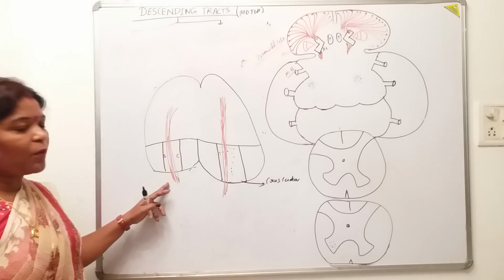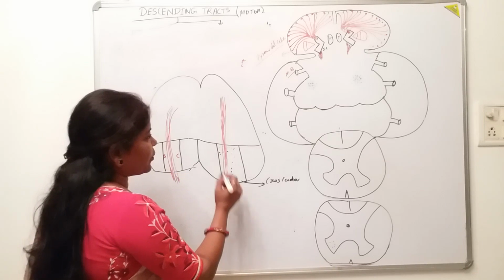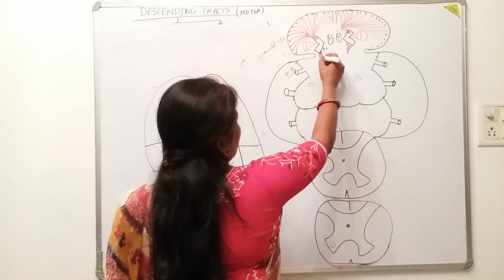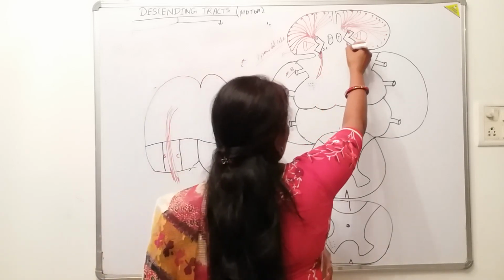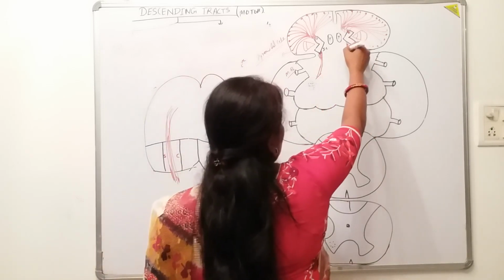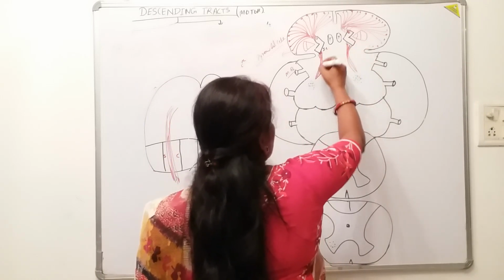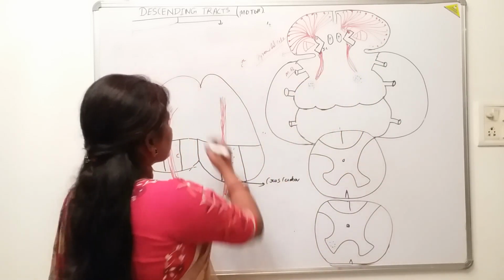A very important point here. So, from this crus cerebri, where will it reach? It will reach the pons. When these fibers come into the pons after passing through the crus cerebri of the midbrain. This is the crus cerebri.